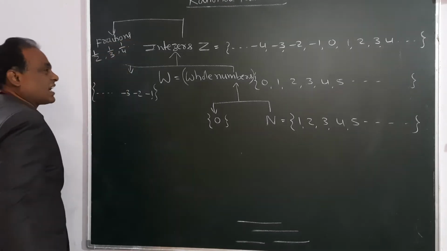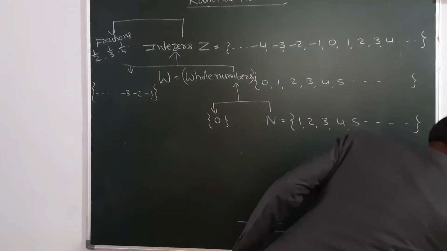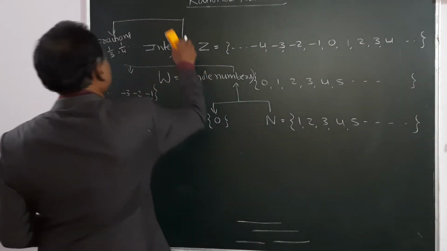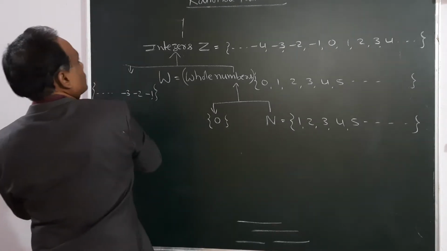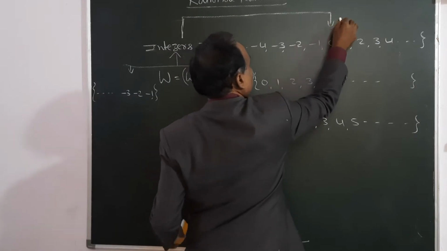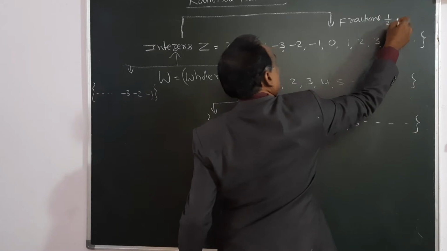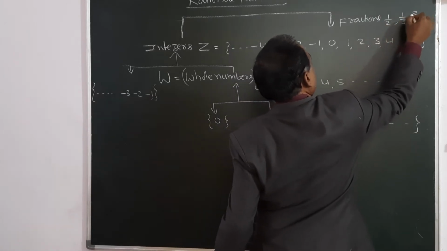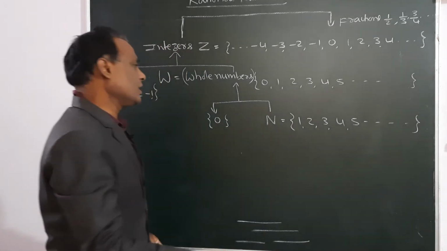Fractions have a numerator and denominator, including minus also.